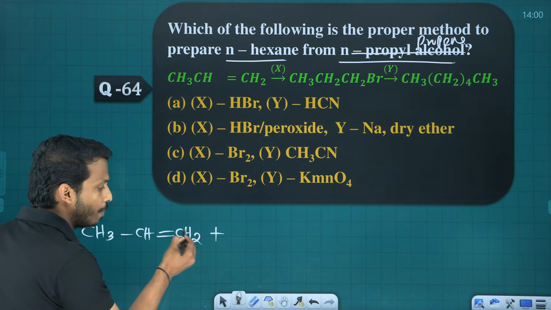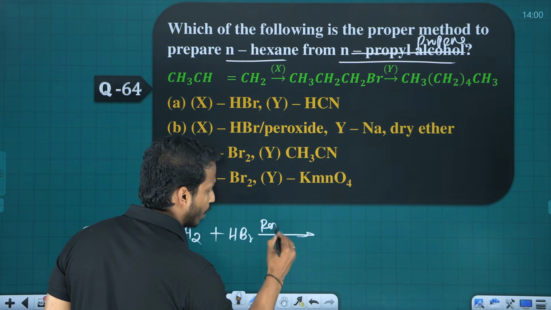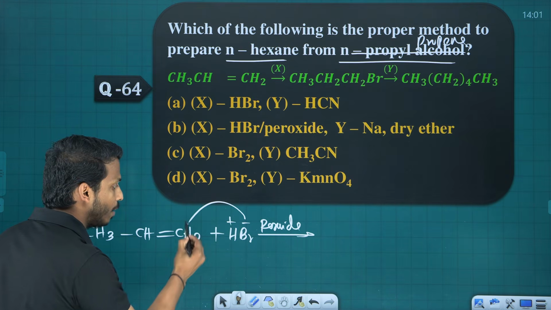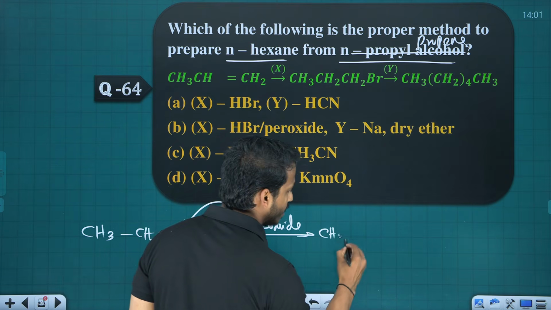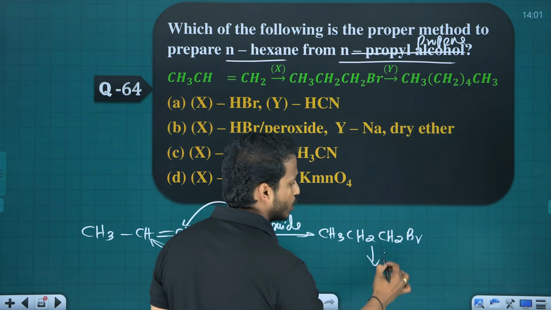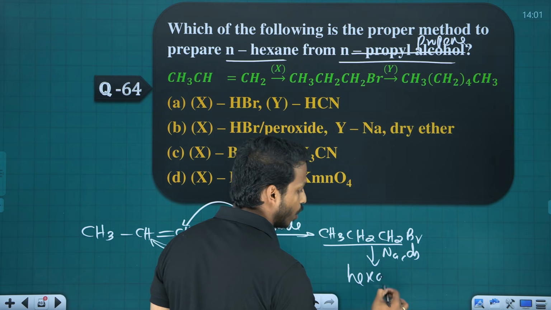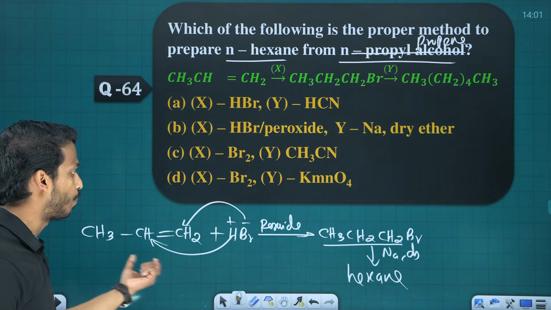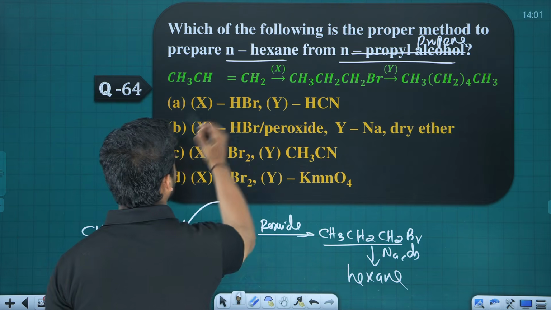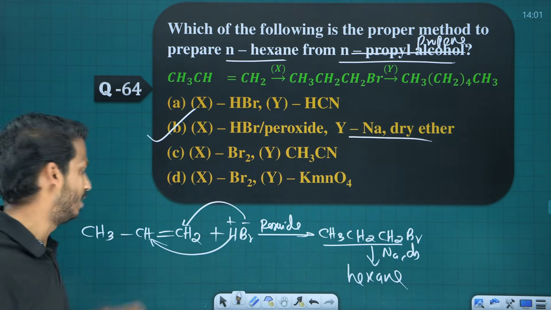Okay, so let me bring one bromine on the second position. So what can we add here? HBr in presence of what? Peroxide. Let me first convert into a haloalkane. According to Markovnikov's rule, negative part goes here, positive part goes here. You will get CH3CH2CH2Br. Next we treat with sodium and dry ether. The alkyl group doubles. This is propyl. Yes, it is converted to hexane. So the best reagent to convert propene to hexane is HBr with peroxide, and sodium in dry ether. If you want to double the number of carbons, what is the reaction? Wurtz reaction in this chapter.